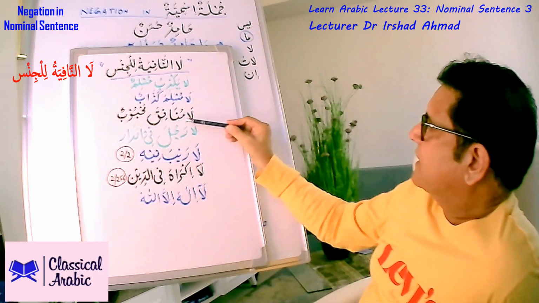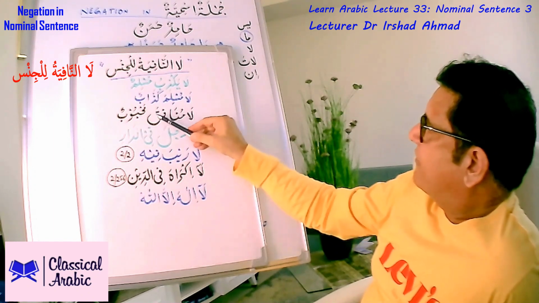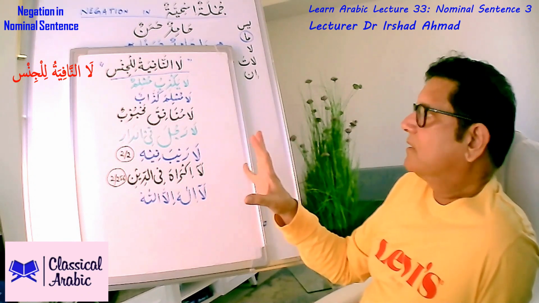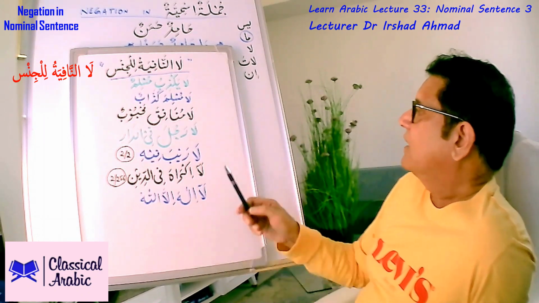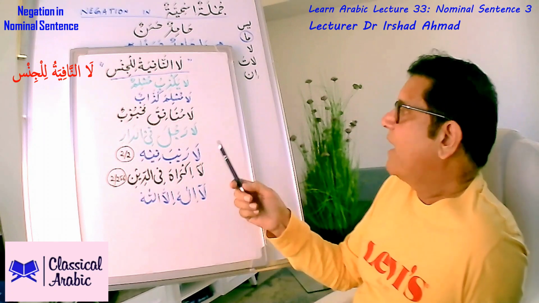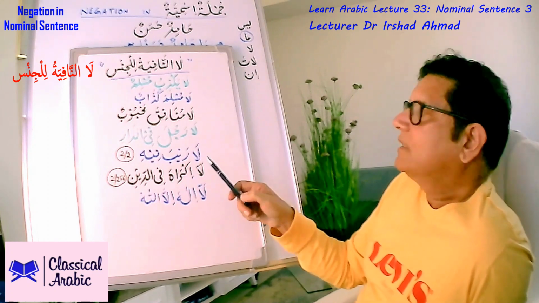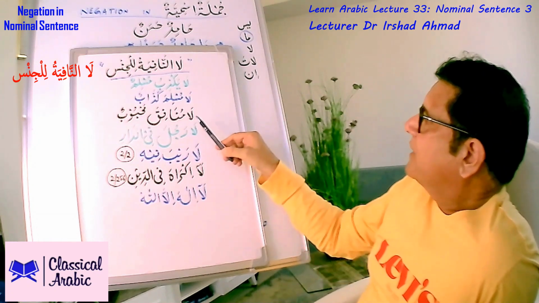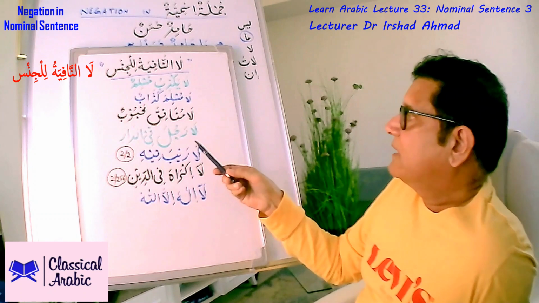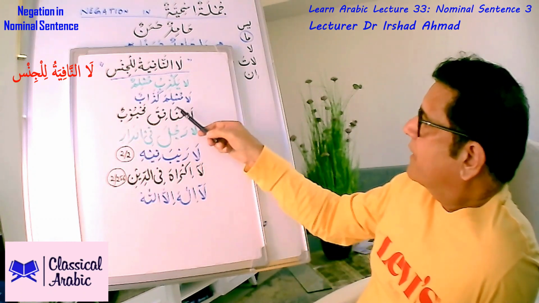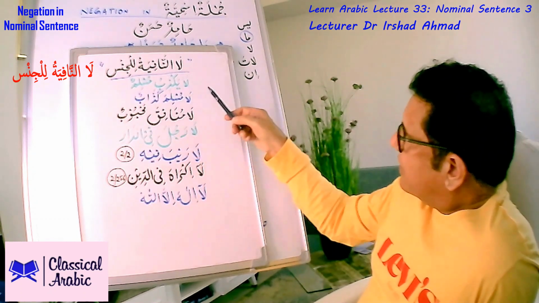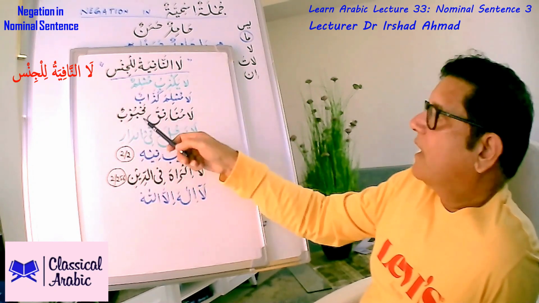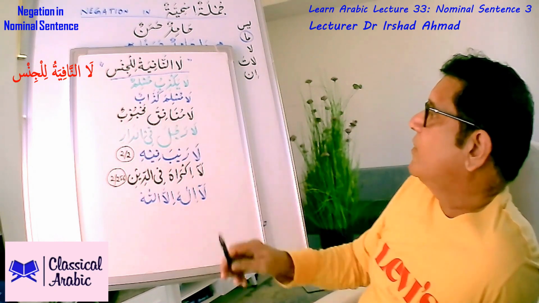Let us look at another example. For example, la munafika mahbubun. None of the hypocrites, it doesn't matter who the hypocrite is, young, old, man, woman, child, whoever, and whatever their religion is, for example, and whatever their education level is, etc., etc. So la munafika, none of the hypocrites are favorite or favorable or lovable or popular, mahbubun.